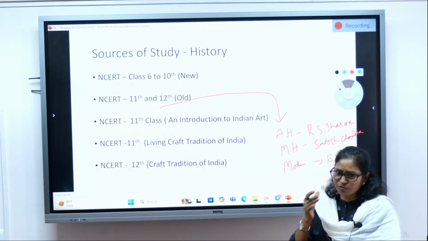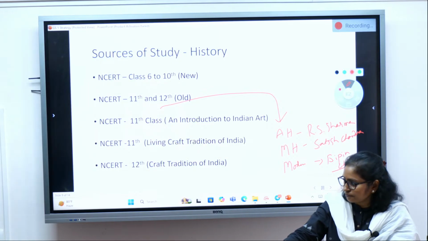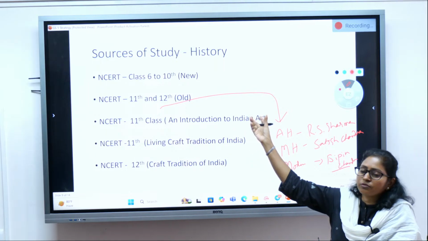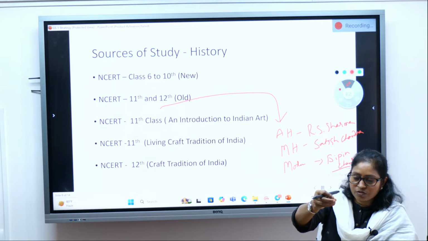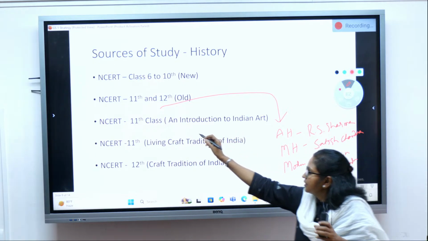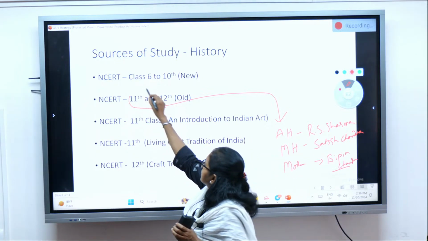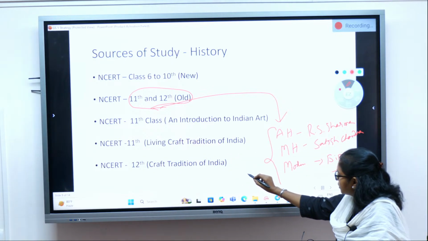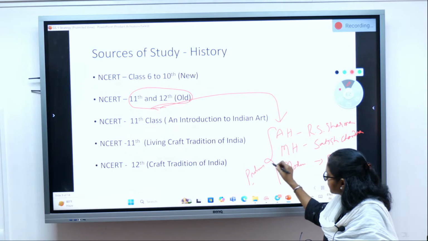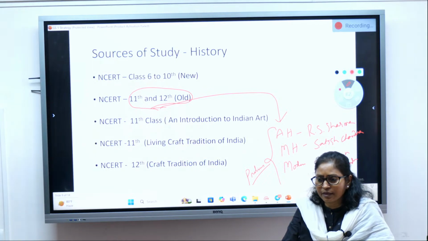A good number of questions you will be able to solve if you read these three books, right? And I already told you, for 6th to 10th you can make notes of the information and ideas which are not present in these books. That's all. At the end, these three books should be your core books for the prelims. Also, if you read these books properly, your concepts will be clear, and that will be useful for your mains answer writing.